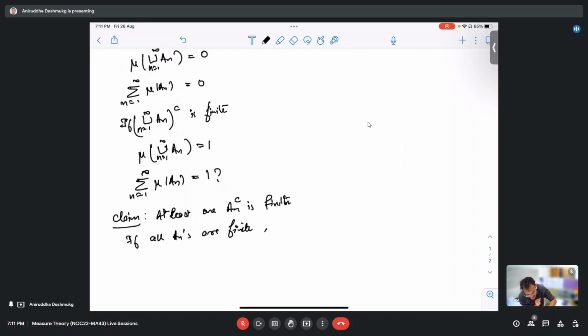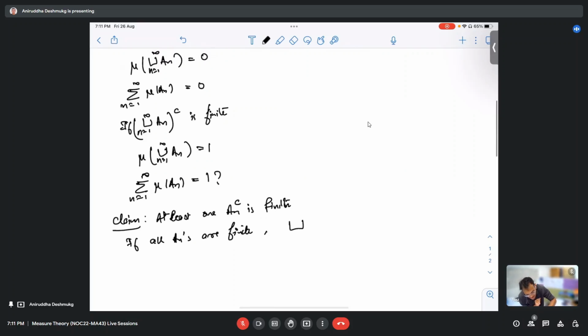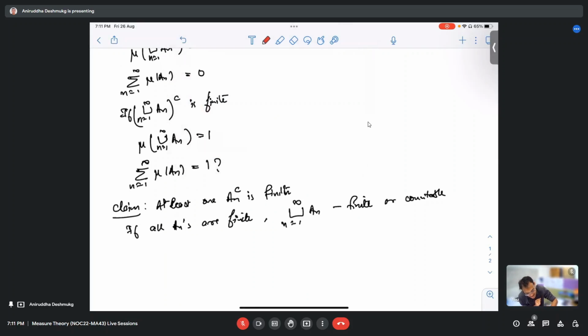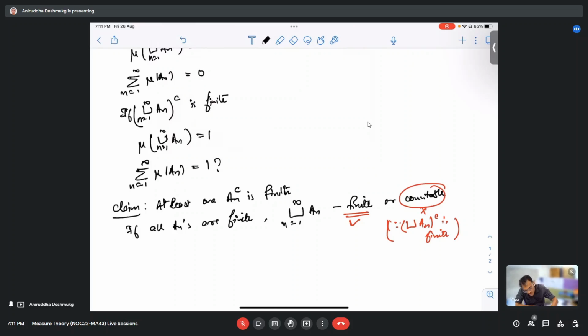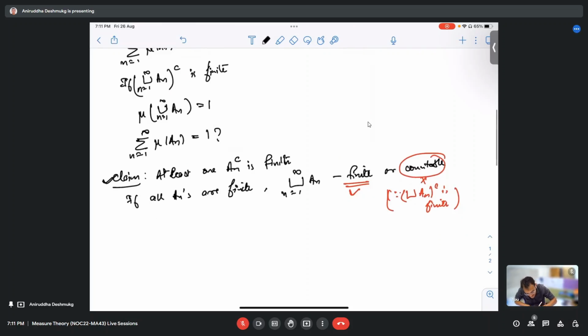Then this countable union is going to be finite or countable. But the first case we have already seen, right? This is already done. And this cannot happen since the union's complement is finite, and complements of countable sets in R are not finite. Right? So therefore, at least this claim is true. At least one of the A_n complement is finite. So suppose it is A_n0.